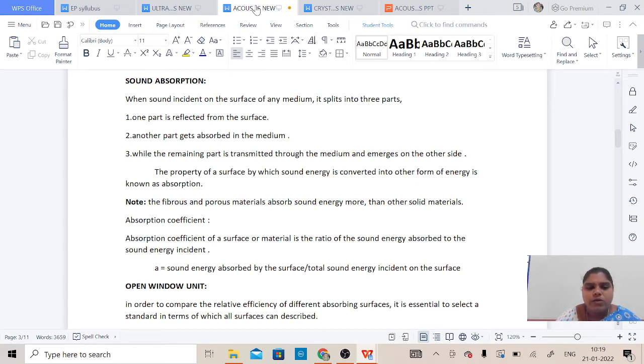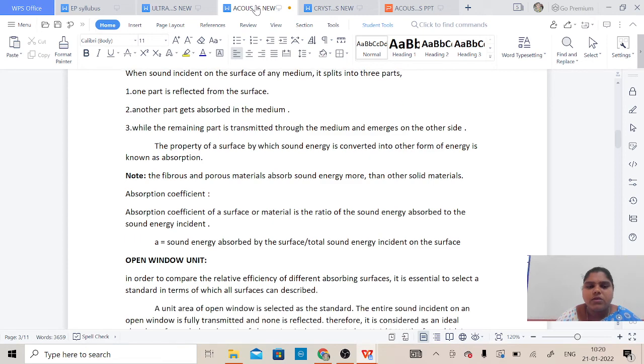Okay, now what is the absorption coefficient? The absorption coefficient of a surface or a material is the ratio of sound energy absorbed to the incident sound energy. Let the absorption coefficient be A. Then A equals the sound energy absorbed by the surface to the total sound energy incident on the surface. Okay, clear? Simply, this is about sound absorption.